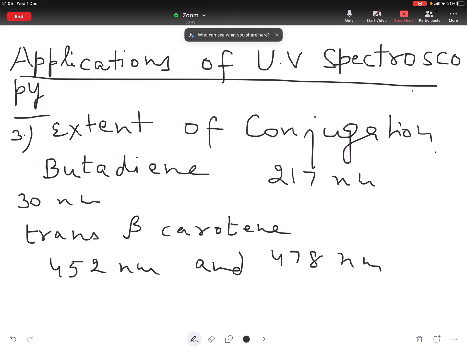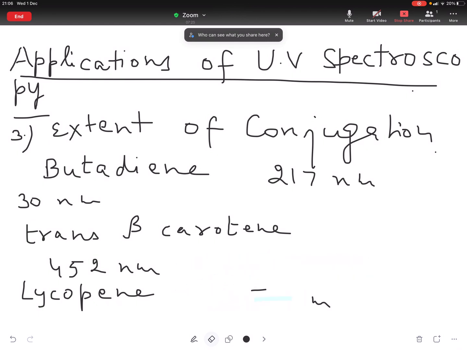Similarly, lycopene, a compound which is partly responsible for red color of tomatoes. It has also 11 conjugated double bonds and it absorbs at 505 nanometers. Lambda max is 505 nanometers. Thus, by measuring the lambda max of an unknown polyene, we can determine the number of conjugated double bonds it actually contains.